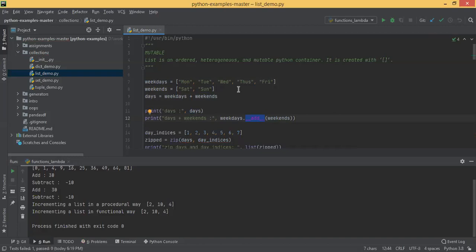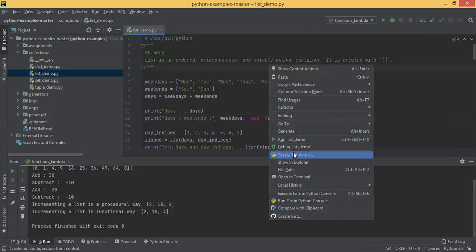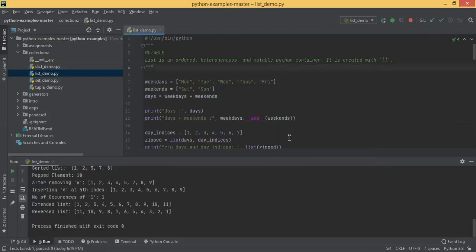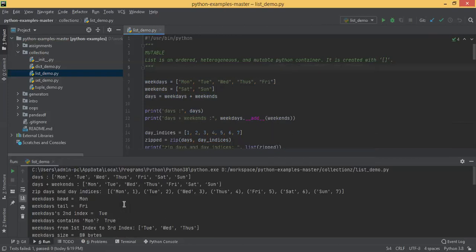In that case, let's see the output so that it will be easy to explain. You can see it's printing days colon, all these days Monday till Sunday, and then you're basically saying days plus weekends. Days plus weekends is exactly the same as weekdays dot add weekends. So it's printing the same thing again: Monday, Tuesday, Wednesday, Thursday, Friday, like this.